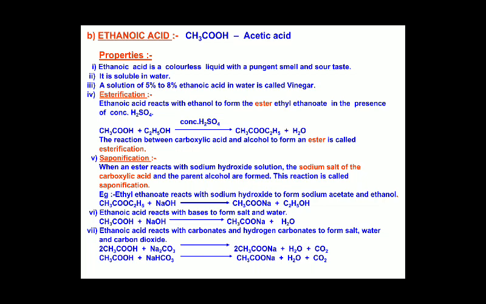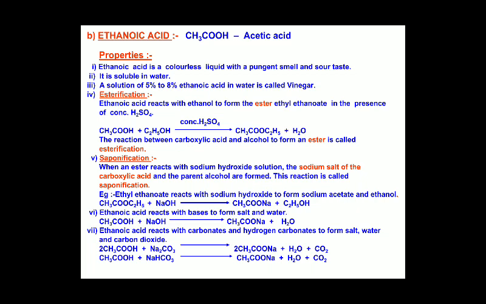The important ones are esterification and saponification, and the other two reactions you would already have studied in the previous chemistry chapters.